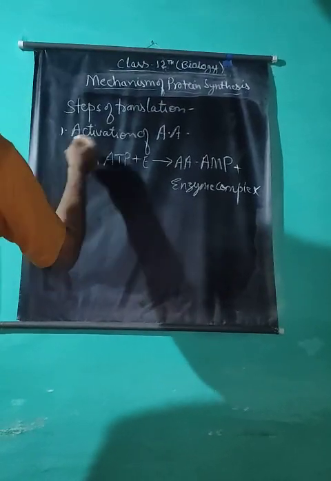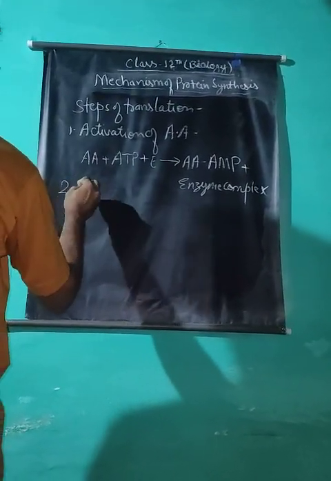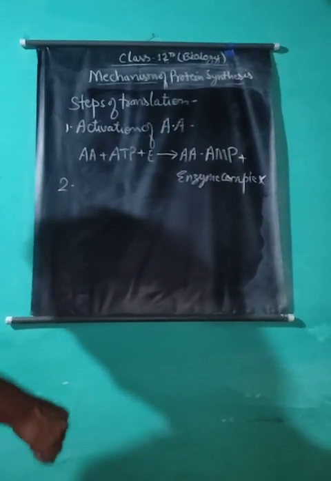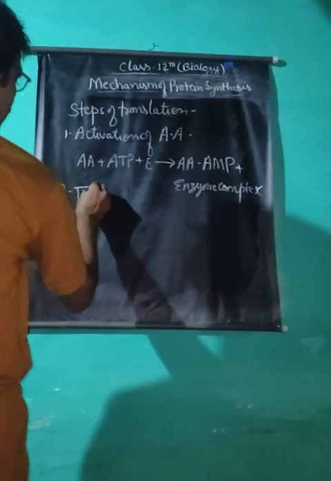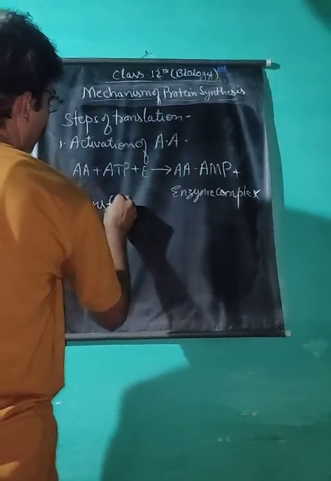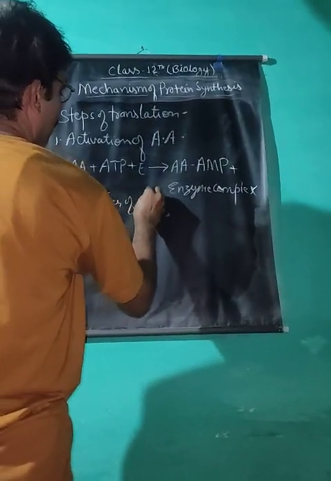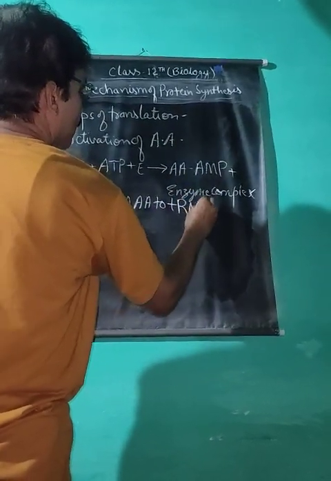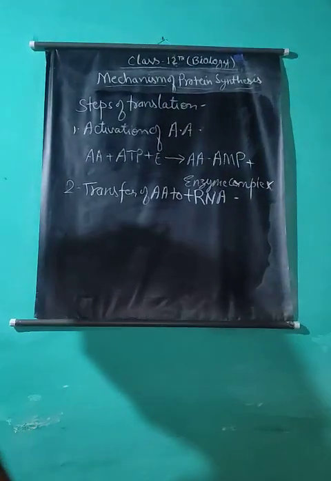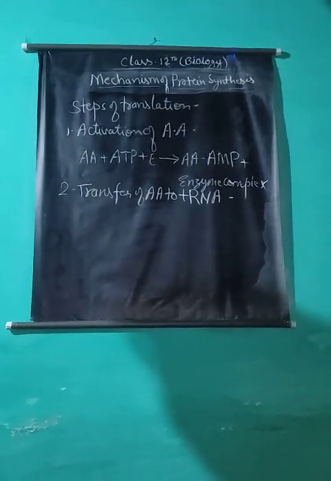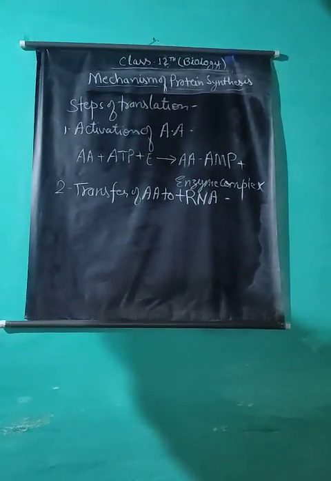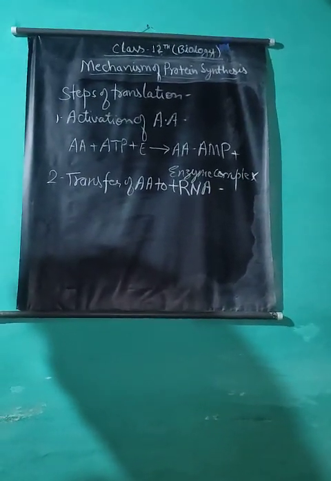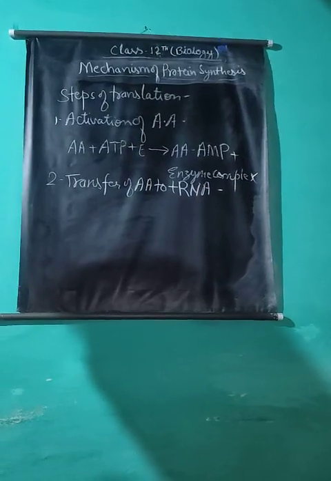Then this activated amino acid is transferred to transfer RNA, or tRNA. The activated amino acid is transferred to a specific transfer RNA. The enzyme aminoacyl synthetase catalyzes the reaction.